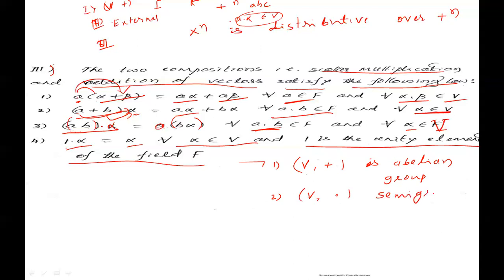That means two properties. First one, closure law. Second one, associative law. Dot satisfies closure law and associative law.